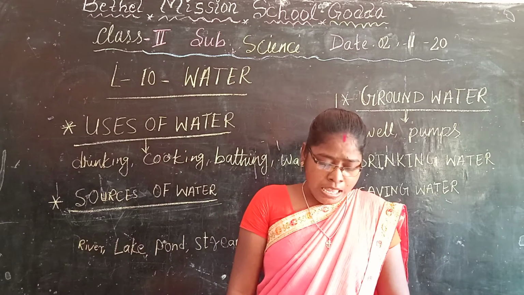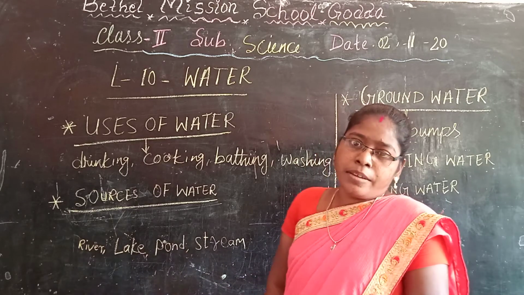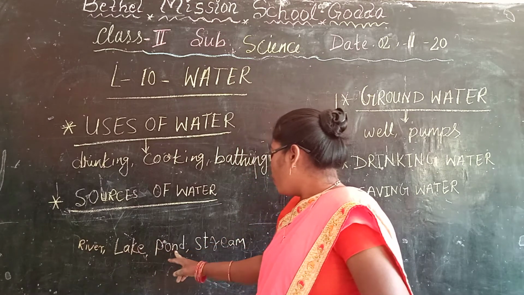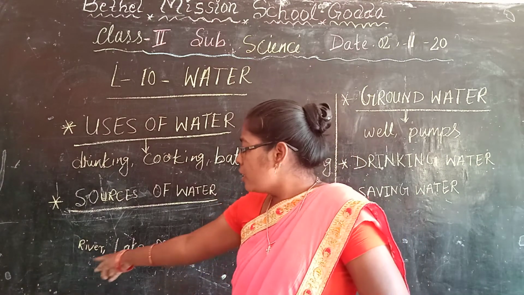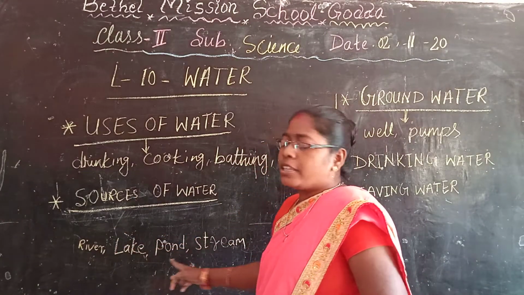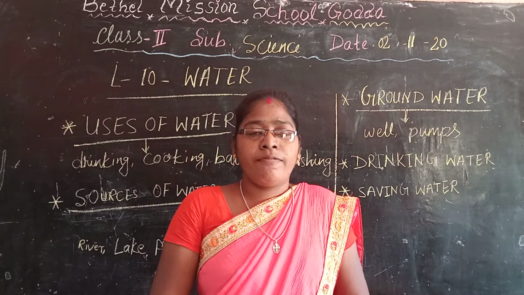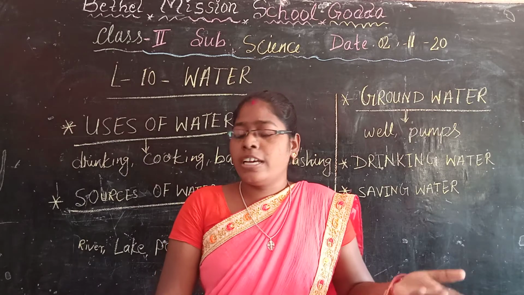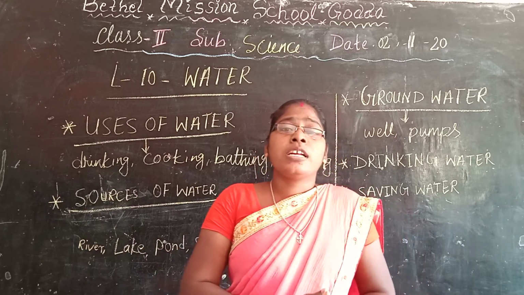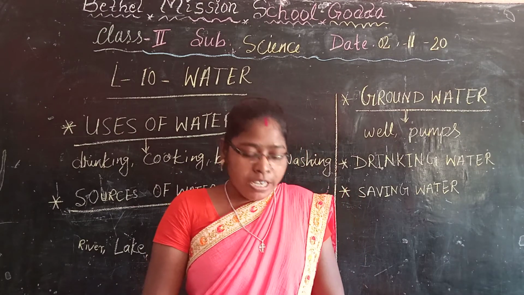Rainwater fills rivers, lakes, ponds and streams. These are the sources of water. River, lake, pond, stream are the sources of water. But the main source of water is rain. If there is no rain, there will be no water in the river, lake, pond and stream. That is why rain is the main source of water.